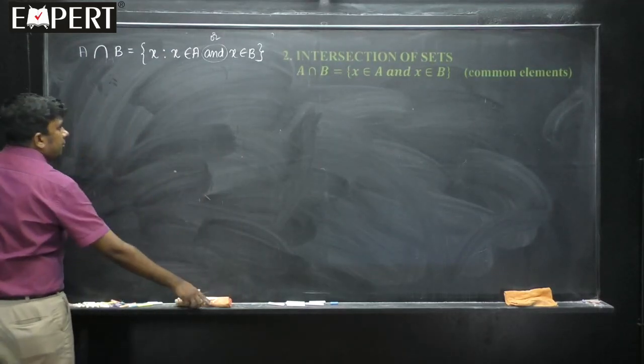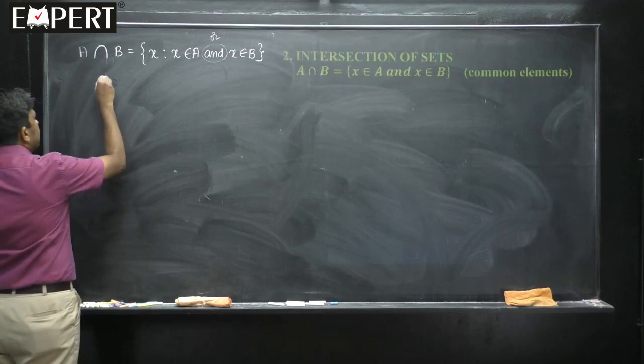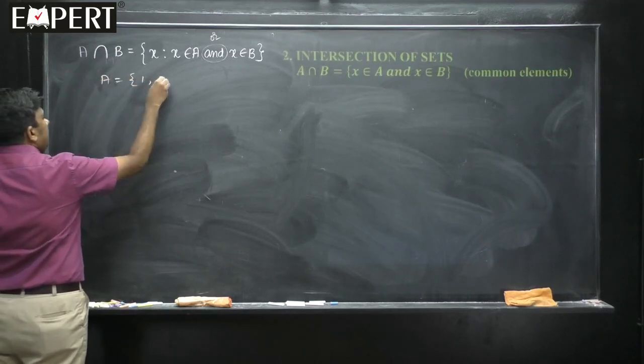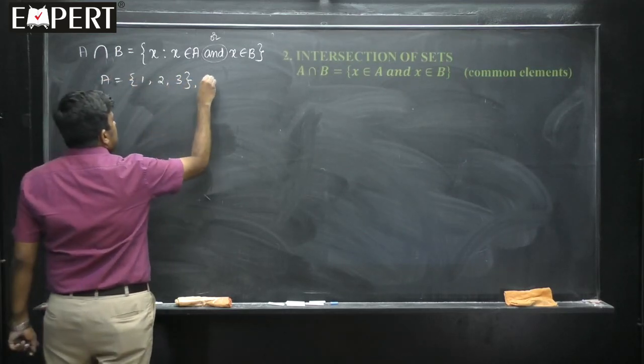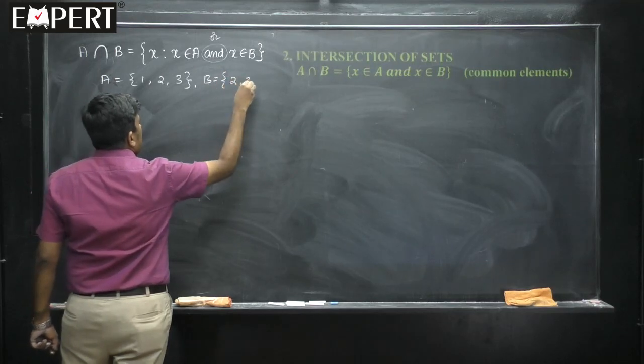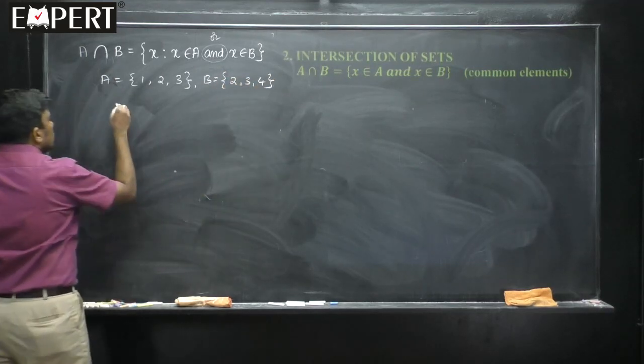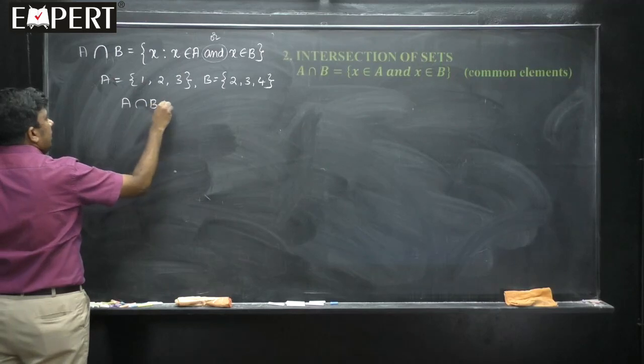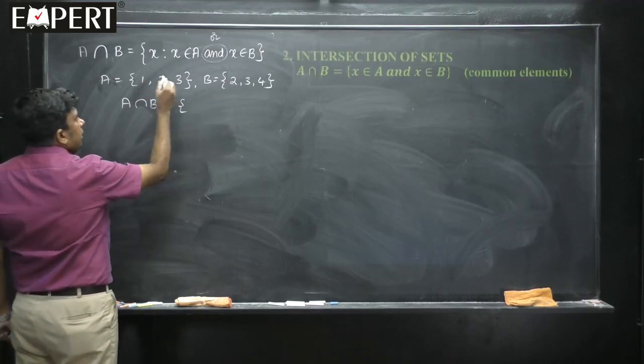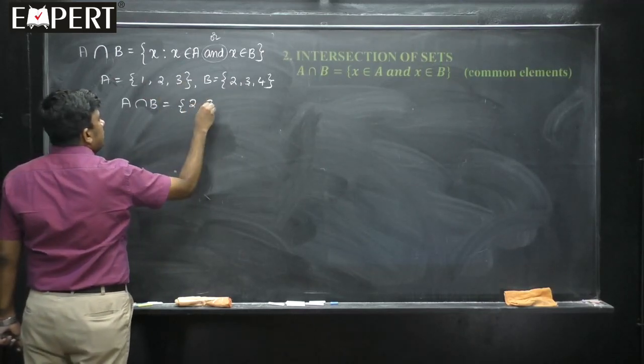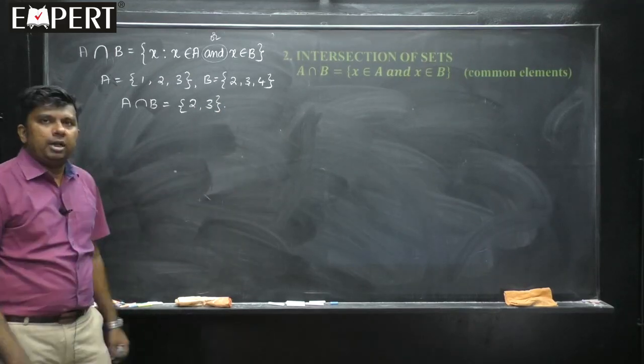Say for example, A is equal to the set containing 1, 2, 3 and B is equal to the set containing 2, 3, 4. Then A intersection B is only the common elements you have to write. Which are the common elements here? 2 and 3. These are the common elements.